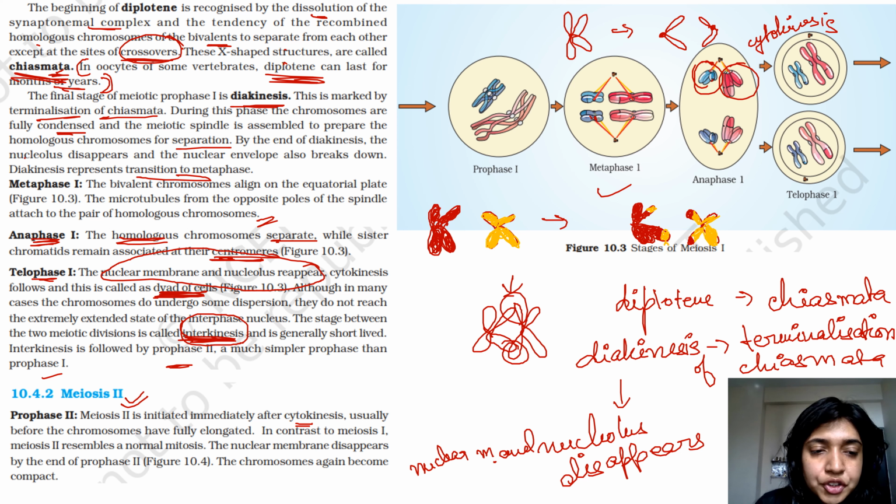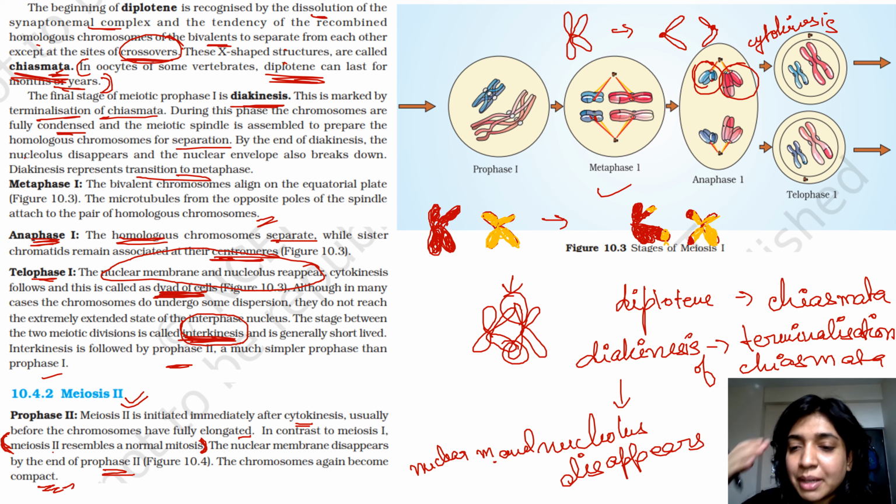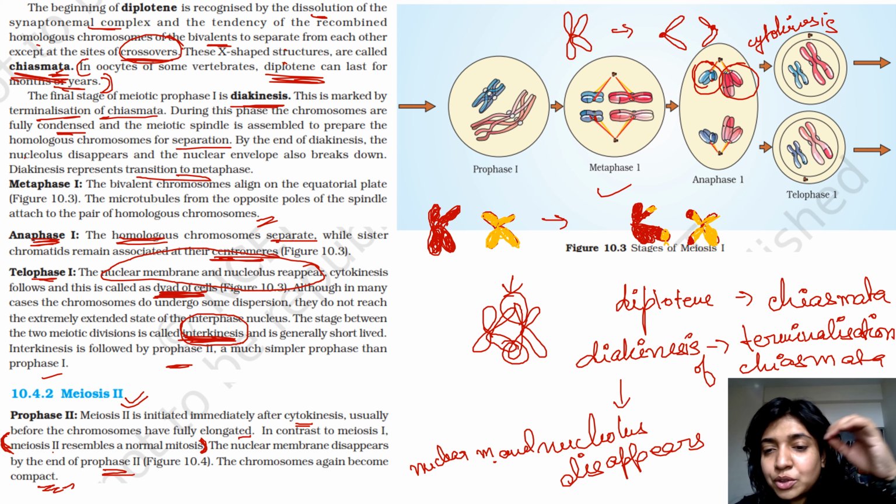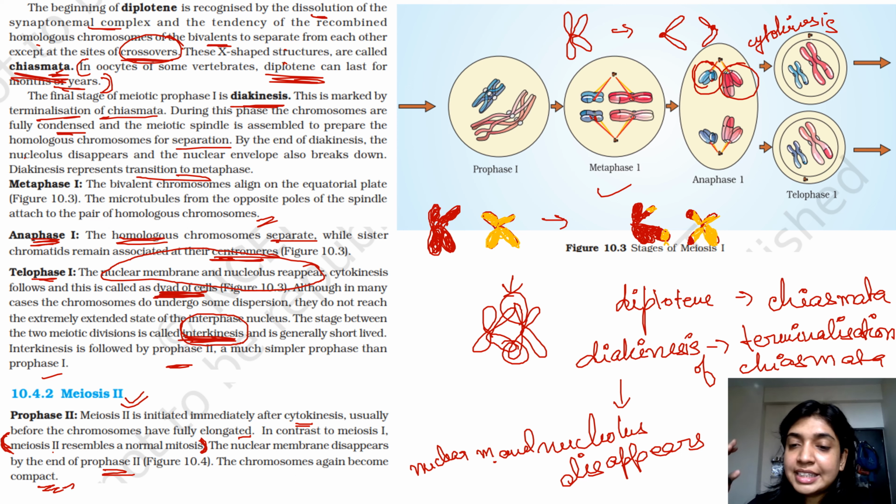Immediately after cytokinesis, usually before the chromosomes are fully elongated. In contrast to meiosis 1, meiosis 2 resembles mitosis. The nuclear membrane disappears by the end of prophase 2. The chromosomes again become compact. They become compact because again now division has to occur, so that each cell gets only one chromatid instead of a pair of sister chromatids, right?